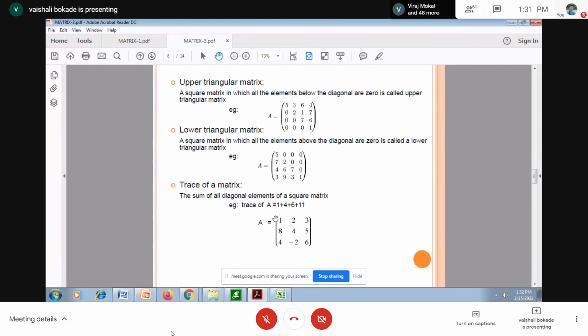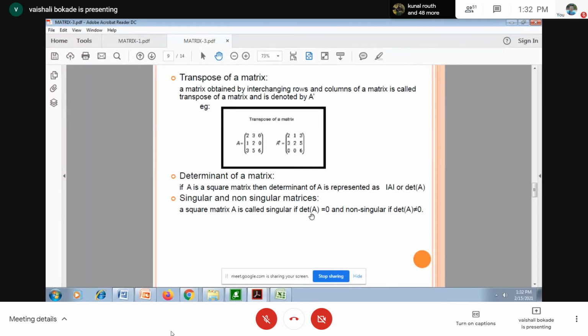The sum of all diagonal elements of a square matrix is called the trace of the matrix. So the trace of matrix A is 11. Yes, we know the transpose of a matrix.